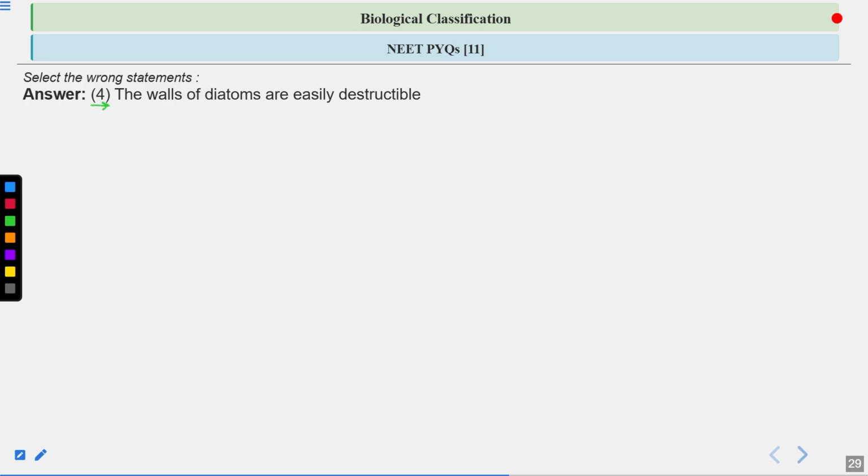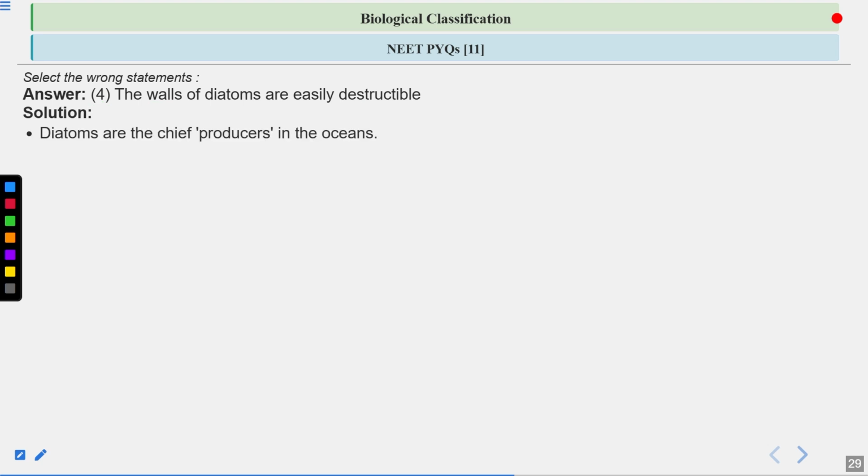Okay, option number 4 is the correct answer. The walls of the diatoms are easily destructible. This is the wrong answer, because the cell wall of the diatoms consists of silica, and silica is indestructible. That's why when the diatoms die, these cell walls accumulate because they consist of silica, and over billions of years, it has formed diatomaceous earth.